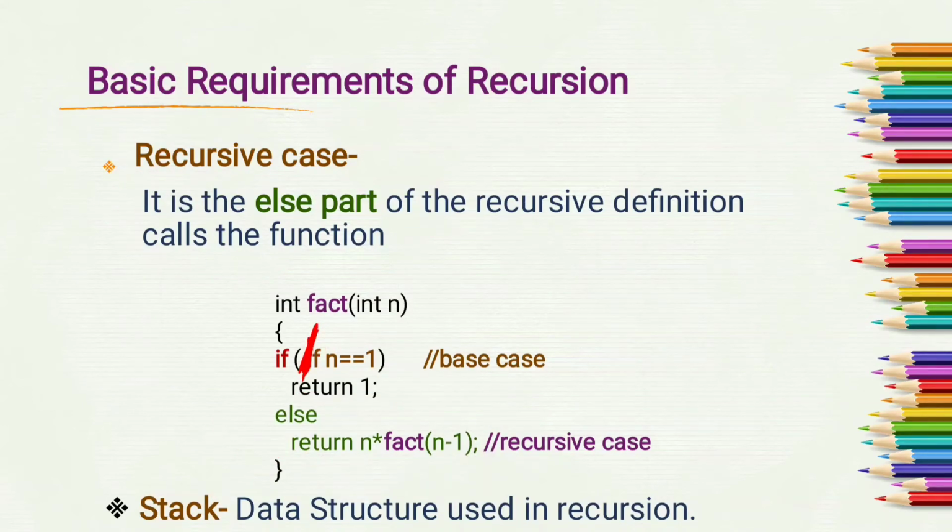That means while designing recursive algorithm or recursive function, we have to specify the base case with the help of if condition, and in else part we have to represent the recursive case. These are the basic requirements of recursion. And internally, compiler requires stack data structure to implement recursion.